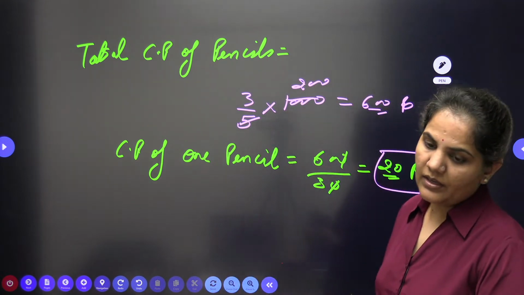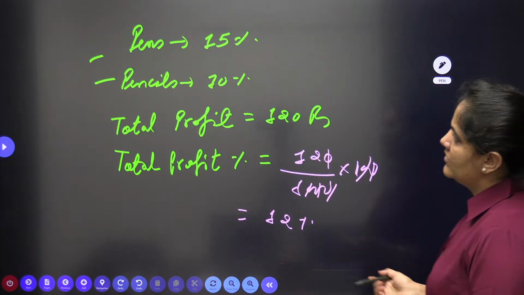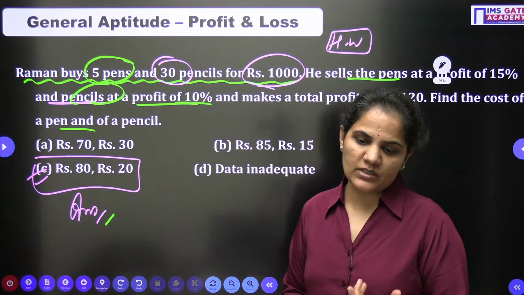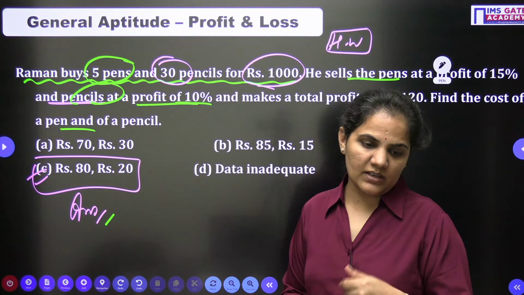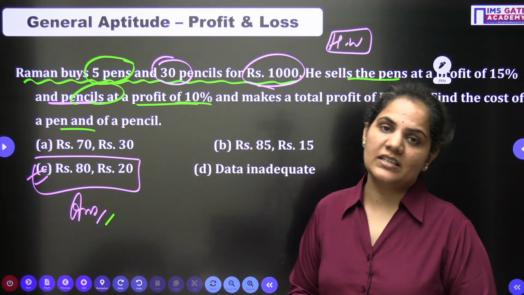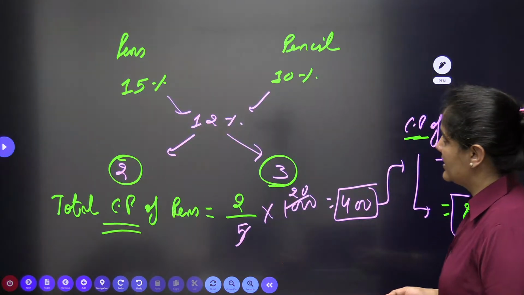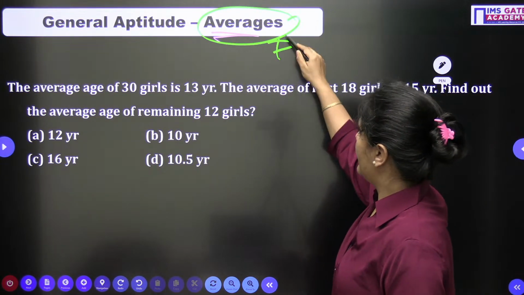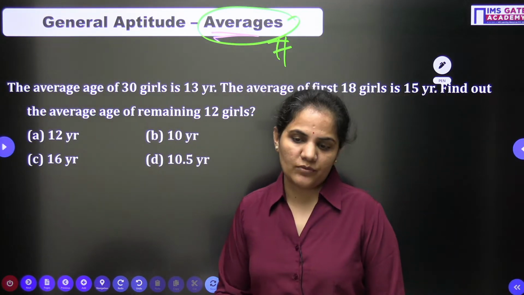Very good. Now this was the previous session question which I gave you as homework, so we discussed this one. Let's go for the next question, which is from today's session, on average. So let's talk about the average. Here the pattern will be the same. I will give you the time, you will try, and then we will discuss.